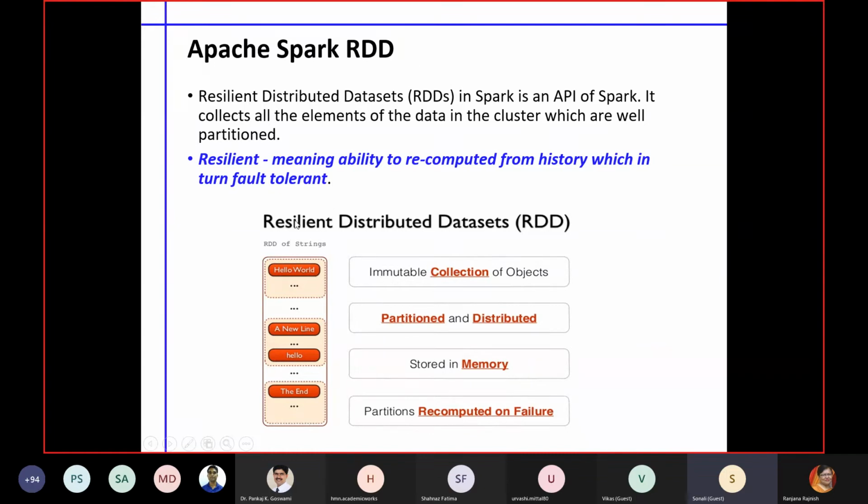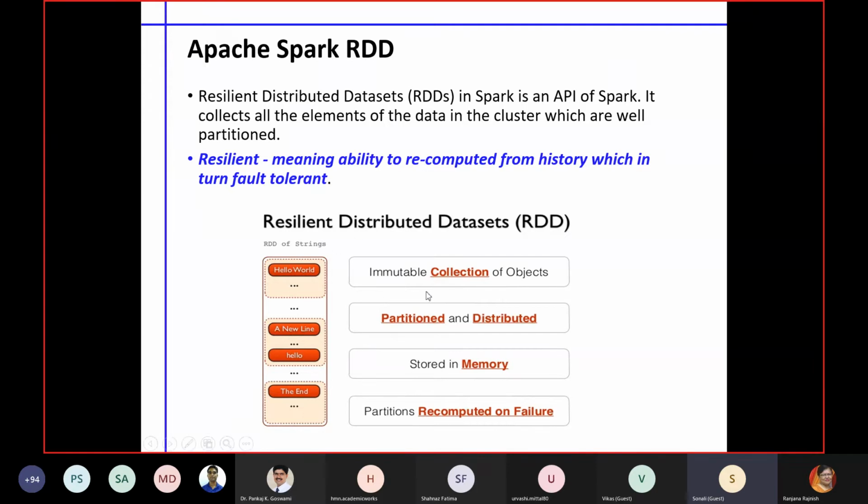So RDD is resilient distributed datasets. They are a very handy kind of collection of datasets. Why is it handy? Because at any time we can make a random group, and we can define the size of the RDD for our own purposes.